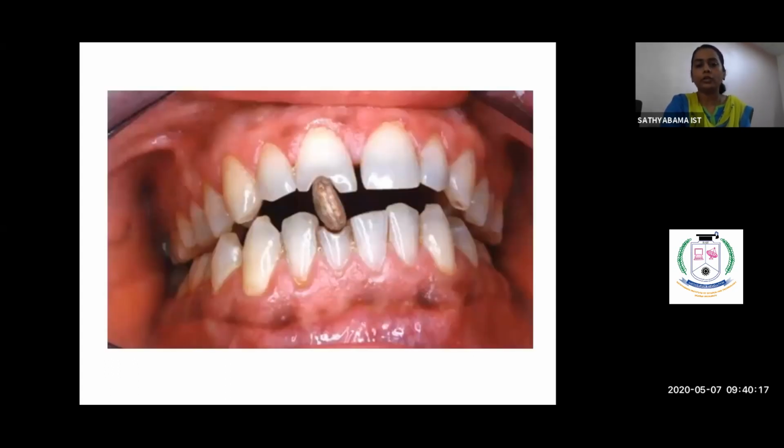This is a typical picture of a person holding a nut. He is a nutcracker. He holds a nut between the teeth, and so there is notching on the incisal edges. Abrasion could not only happen on the cervical region, it could also happen on the proximal surface and on the incisal surface.